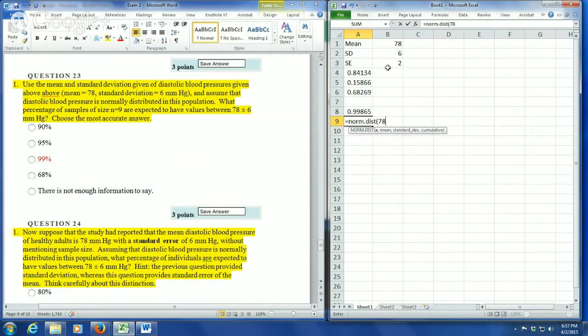Our x now is 78 minus 6, 78, our standard error of 2, true, and then we're going to subtract the lower one from the higher one, and we get 0.99. So 68% of individuals are expected to have a blood pressure in this range. 99% of samples of 9 people are expected to have a mean value in this range.